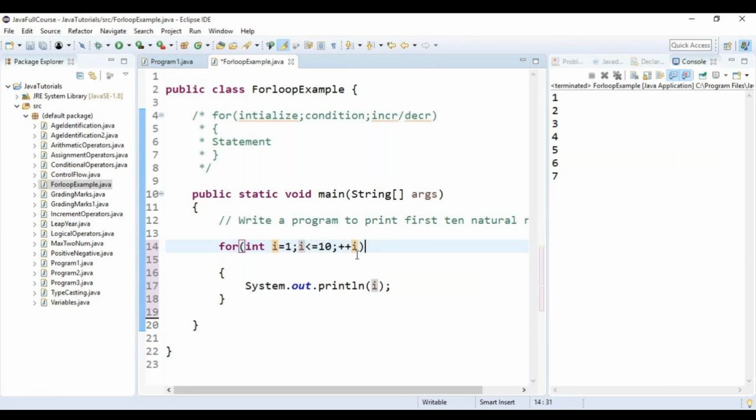I have given pre-decrement before the variable, and pre-increment before the variable. So let us check what will be the output of this program.